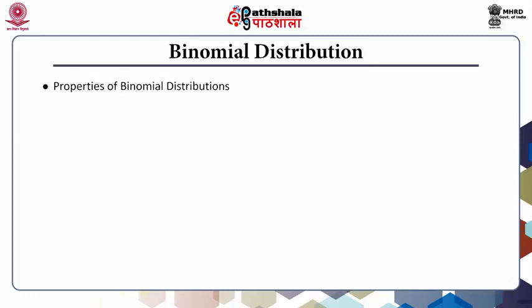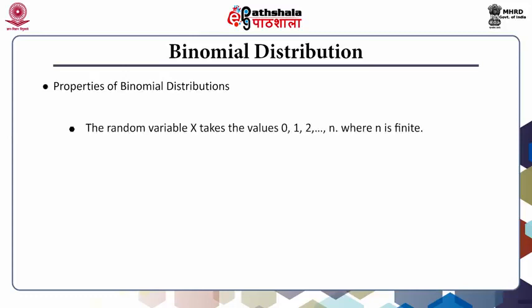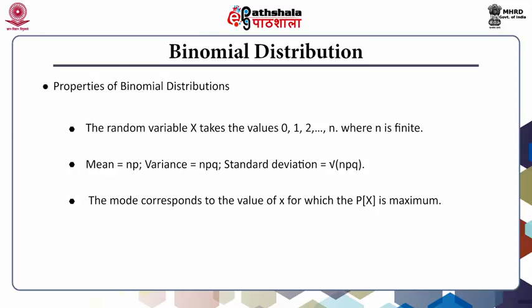Properties of binomial distributions are given below. The random variable x takes values 0, 1, 2 till n. The mean is given by np, the variance by npq, and the standard deviation by root over npq. The mode corresponds to the value x for which the probability of x is maximum.